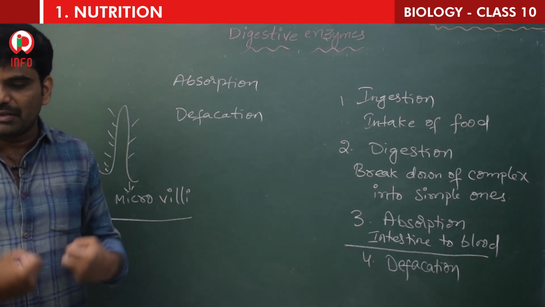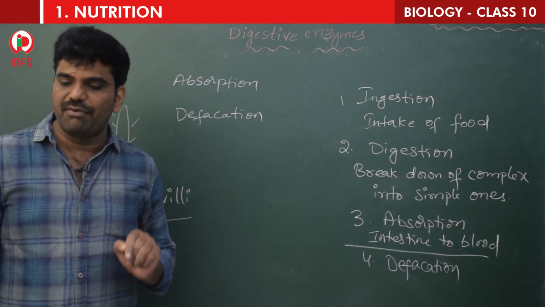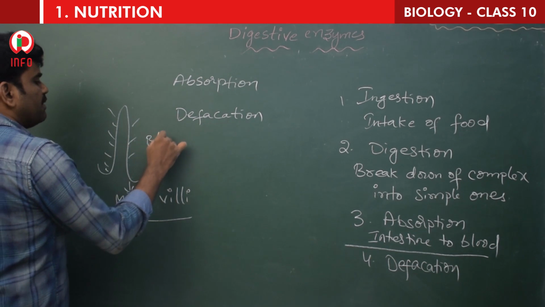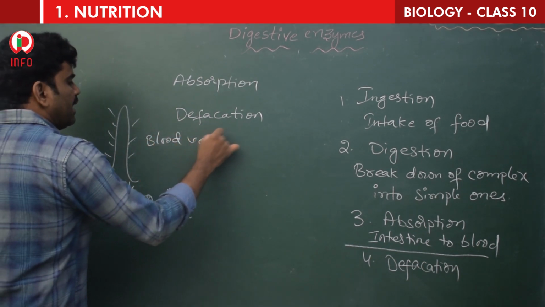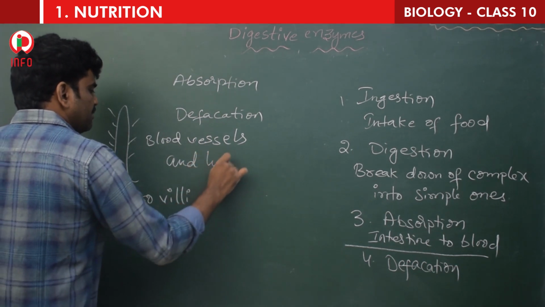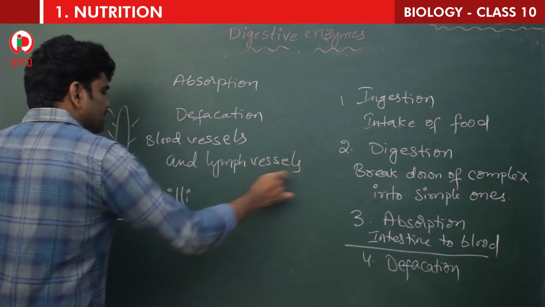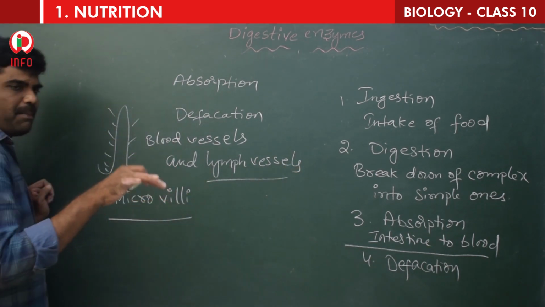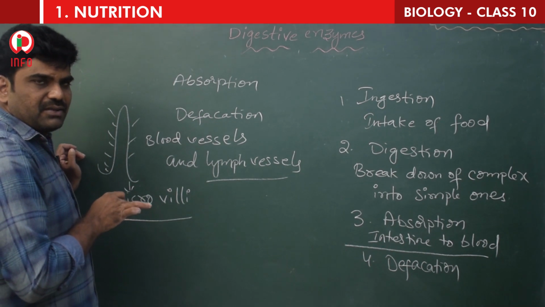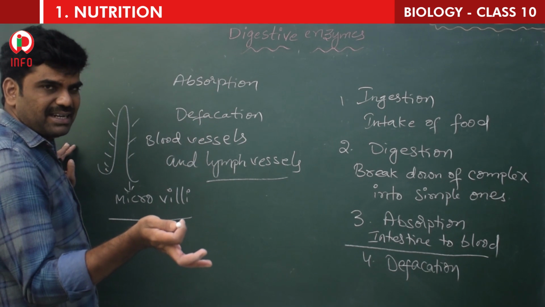Absorption means taking in. Blood vessels and lymph vessels are both present in the form of a network in the villi. So what are present here? Blood vessels and lymph vessels, both are present. So what is this lymph vessel? Lymph is a part of our transport system. Understand? The lymphatic system is parallel to the venous system.